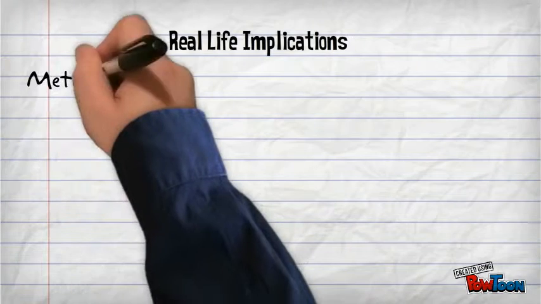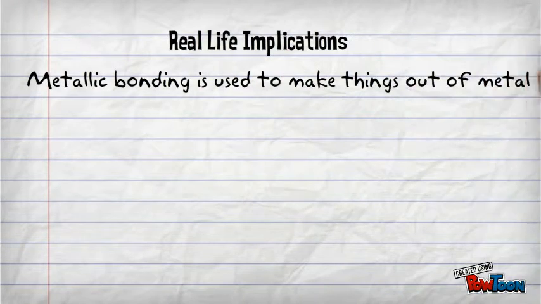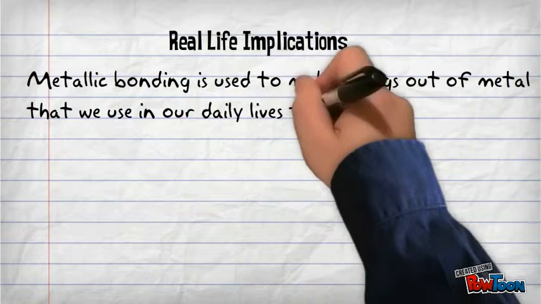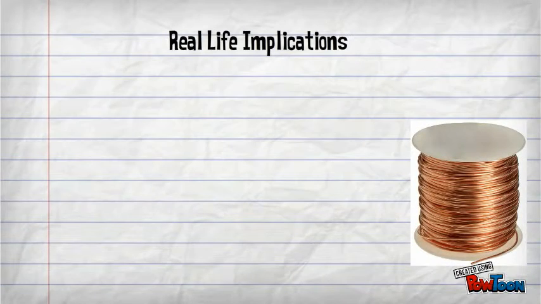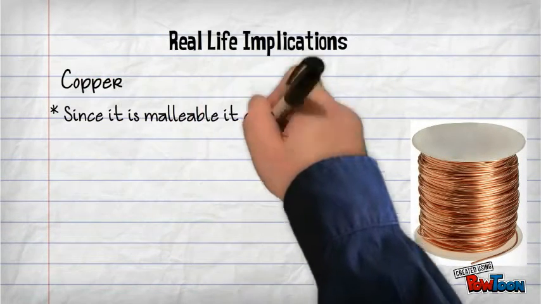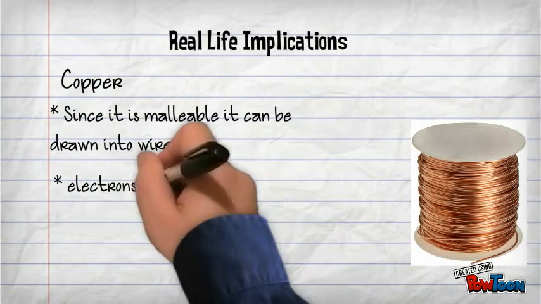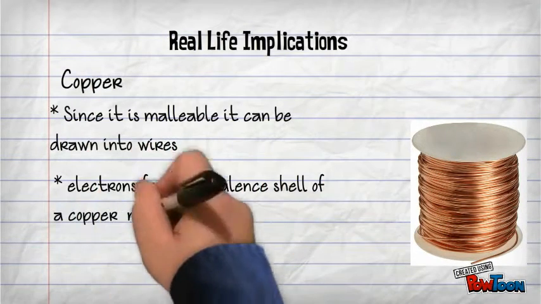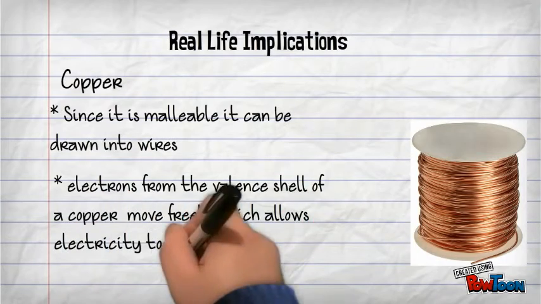Real-life implications. Metallic bonding is very helpful as it is used to make many things out of metal that we use in our daily lives. For example, copper. Since it is malleable, it can be drawn into thin wires. The wire has electrons from the valence shell of a copper atom, which allows electricity to be conducted. Since the electrons move freely within the wire, it allows electricity to be created.